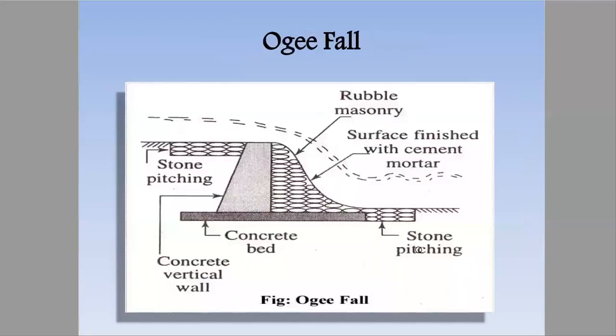Now see, this is an example of OG fall. Here you can clearly see the stone pitching that we have studied in the last part. That stone pitching is provided both at upstream and downstream. Now, in the beginning I mentioned that there is convex and concave. This portion is convex and this portion is concave. This joint whole is the OG shape.